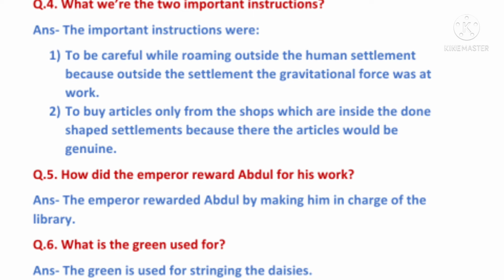Question number 5. How did the emperor reward Abdul for his work? Answer: the emperor rewarded Abdul by making him in charge of the library.